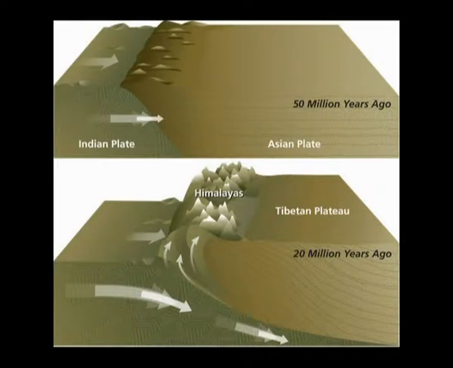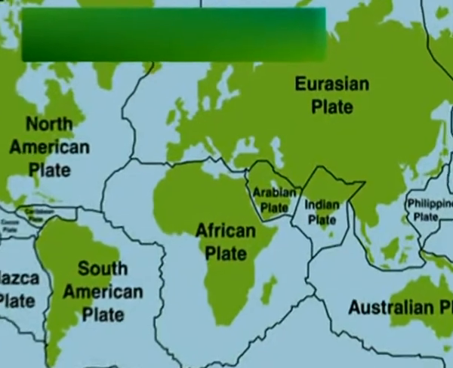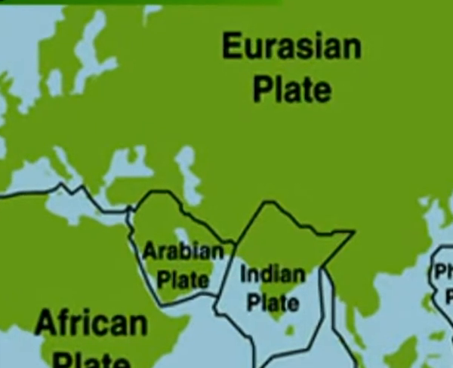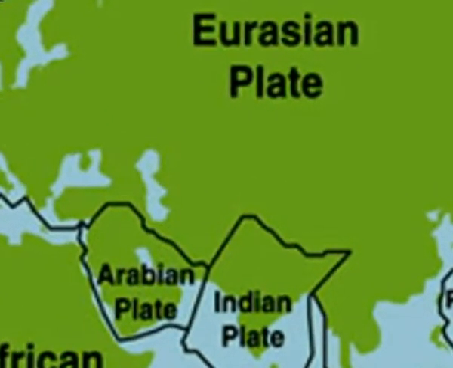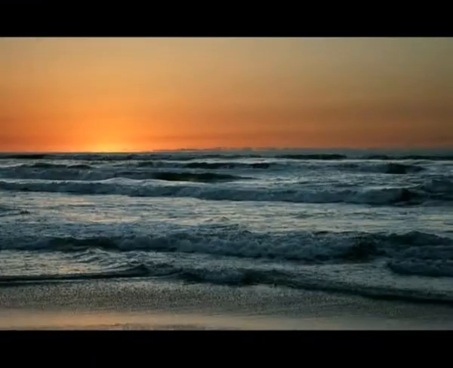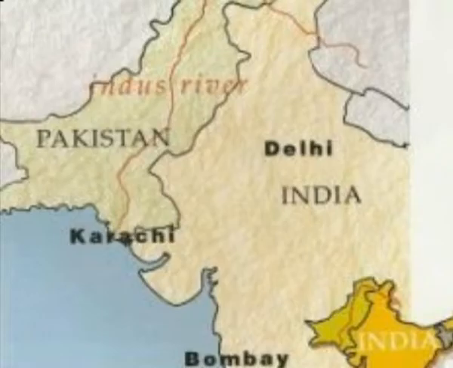A plateau may be defined as a landmass rendered high or uplifted from the sea level because of the movement of bedrocks. Examples of other plateaus are the Iranian Plateau, also known as the Persian Plateau, which is a geological formation in Southwest Asia and is part of the Eurasian plate. The Iranian Plateau is wedged between the Arabian and the Indian plates. It has the Zagros Mountains to the west, the Caspian Sea to the north, the Straits of Hormuz and the Arabian Sea to the south, and the Indus River to the east.